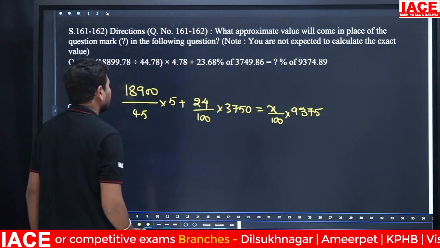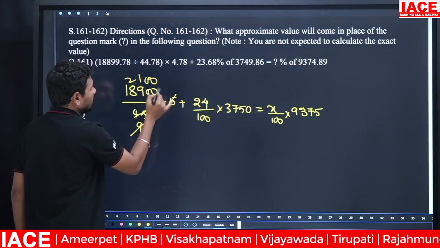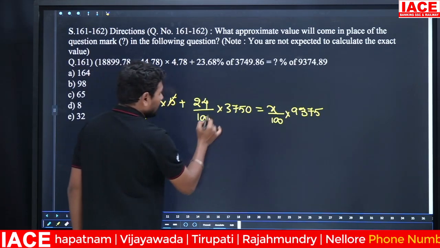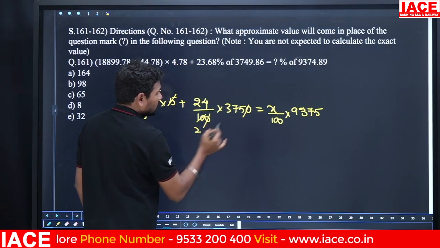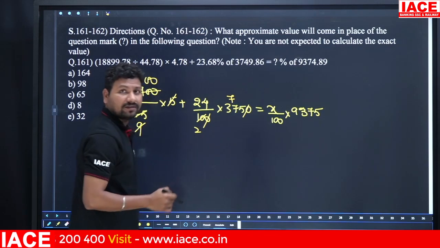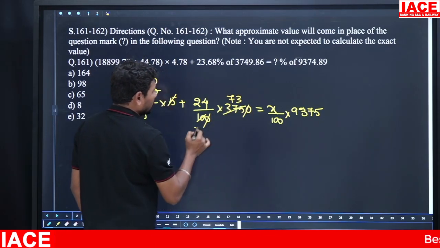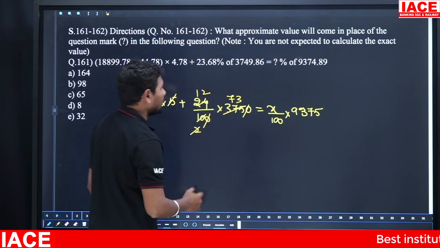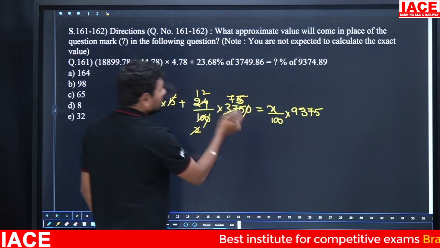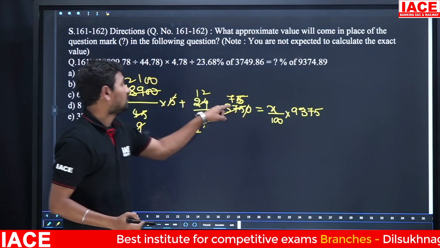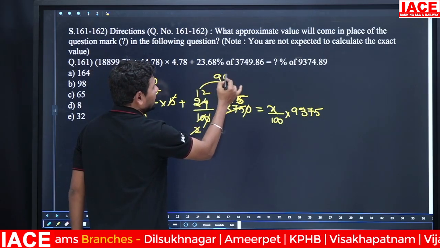Cancel the terms. Here 5 into 45, 9 times 9 is 9, 2100 and the 00 will be cancelled. Next 5 7s are 35, 5 3s are 15, next 2 12s are 35, 5 5s are. Basically 12 into 75, 12 into 75, nothing but 6 into 150. 6 into 150 value is 900.